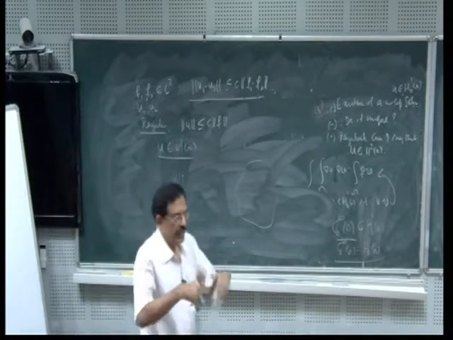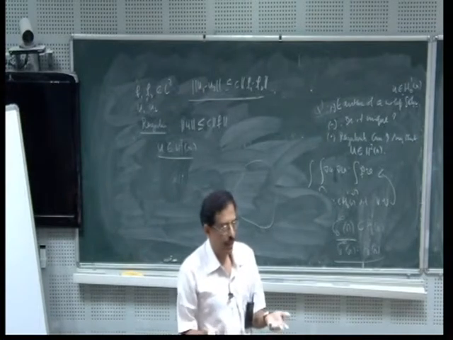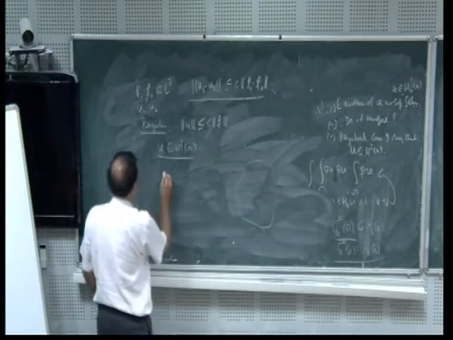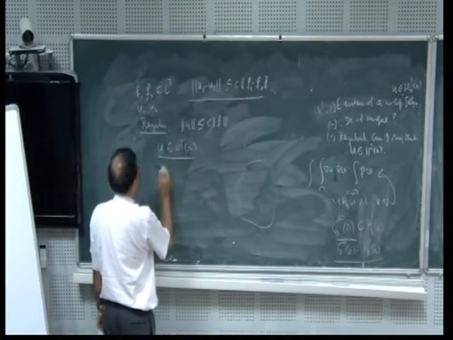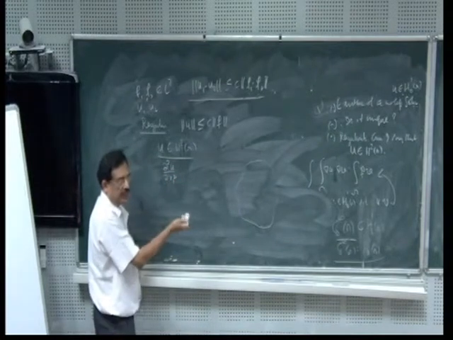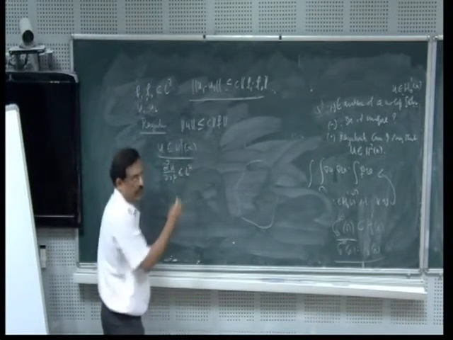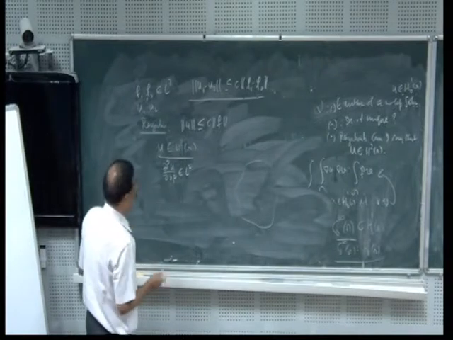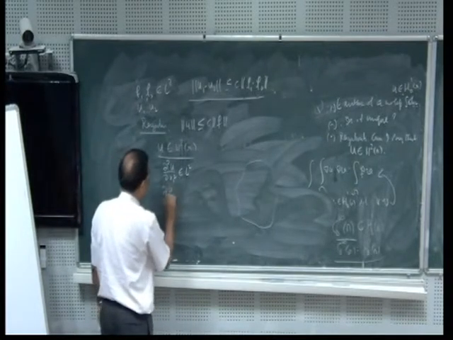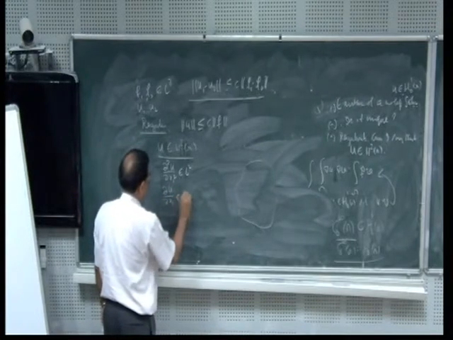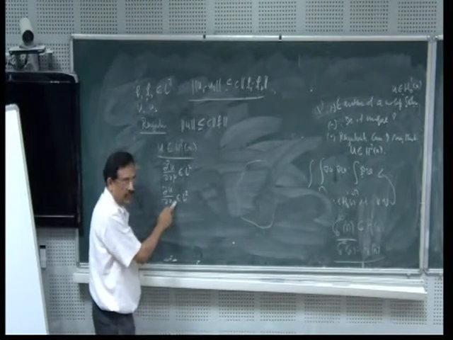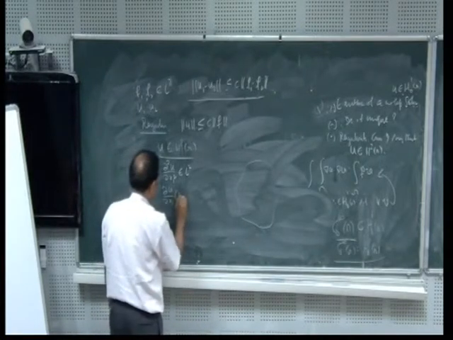That means the second derivative must exist. So what is the second derivative? Say I want the d square u by dx1 square. I want to show that this exists and is in L2. This is what I wanted to show. So I will use the finite difference approximation. I know that du by dx1 exists and belongs to L2 by definition, because u is in H1, so the first derivative exists. This is a function.